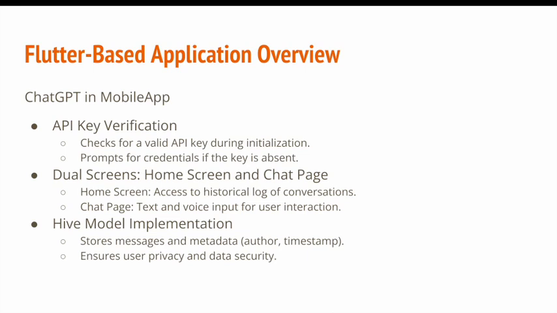Okay, so now we are going to take an overview of the implementation in our mobile app. Our mobile app uses Flutter Development Kit as our primary base. So we have a few key features. We have an API key verification. The application conducts a thorough check for the presence of a valid API key during initialization. And in instances where a key is not detected, users are prompted to input the necessary credentials. Then we have dual screen, that is basically a home screen and a chat page.